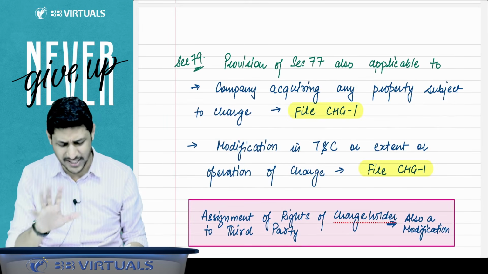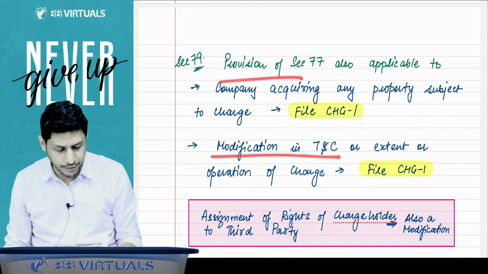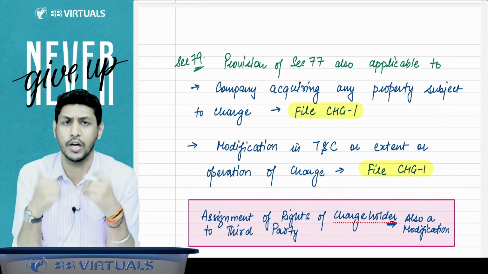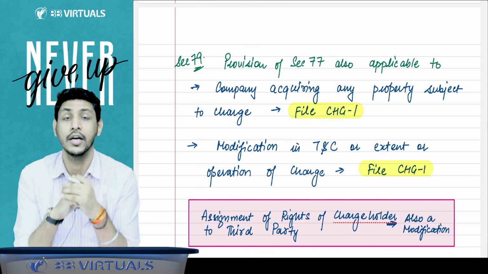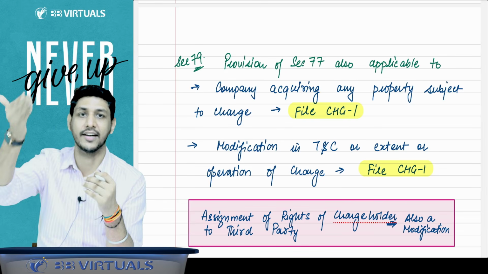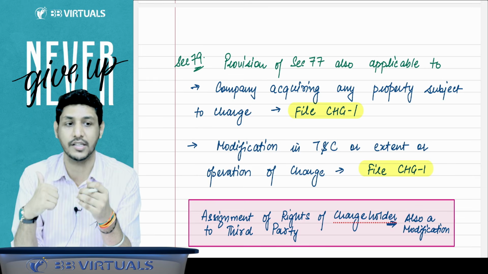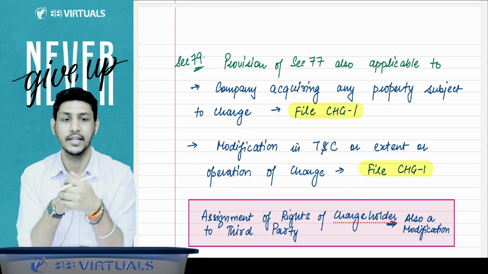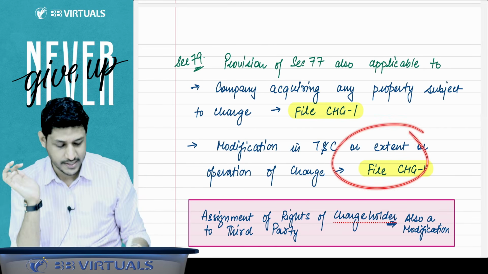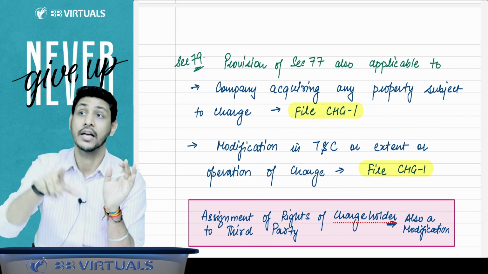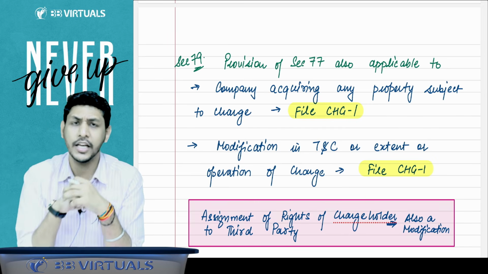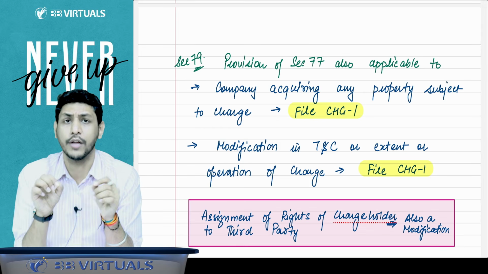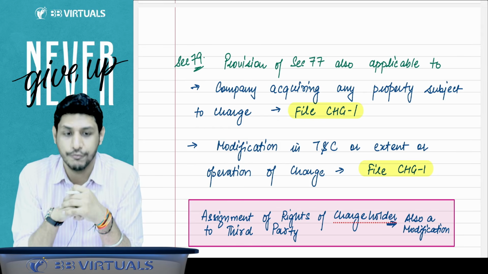Now section 79 is a very simple section. It says that whenever you modify the charge, like you have modified the terms and conditions of the loan agreement, you have increased or decreased the interest rate, or the extent of the charge is increased or decreased, whatever the case may be, you have to file the CHG1 also. That is, in modification also you have to file the CHG1.